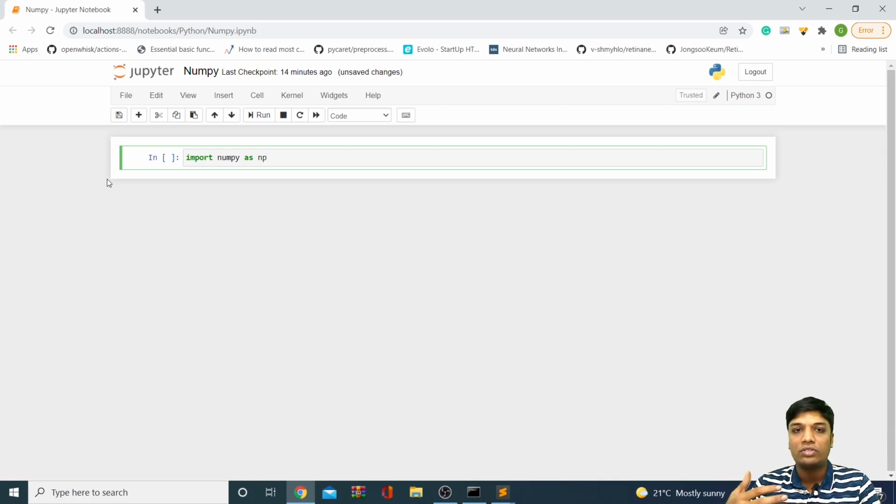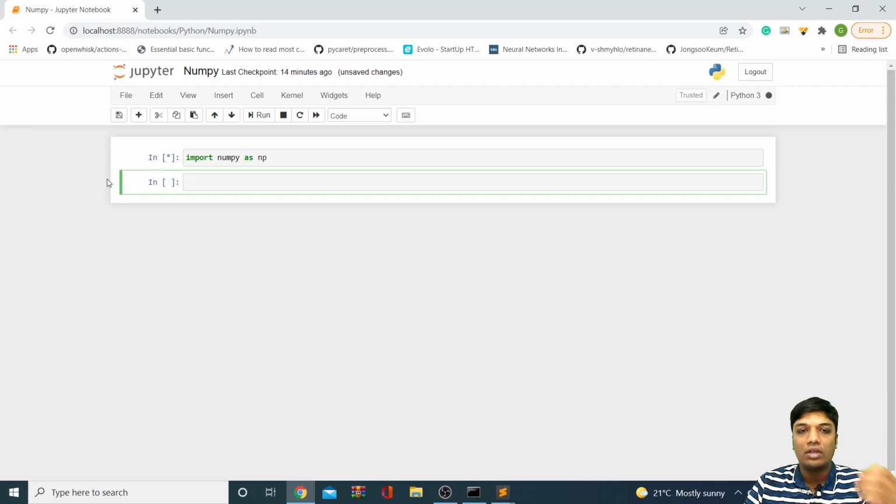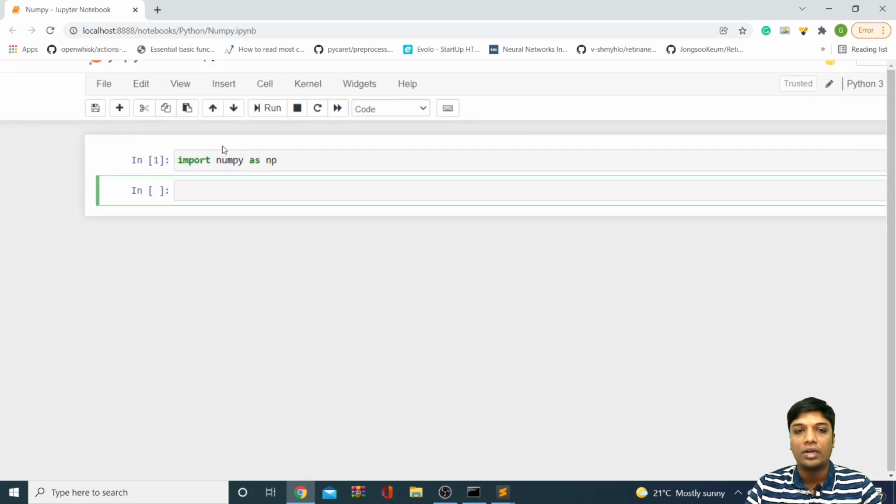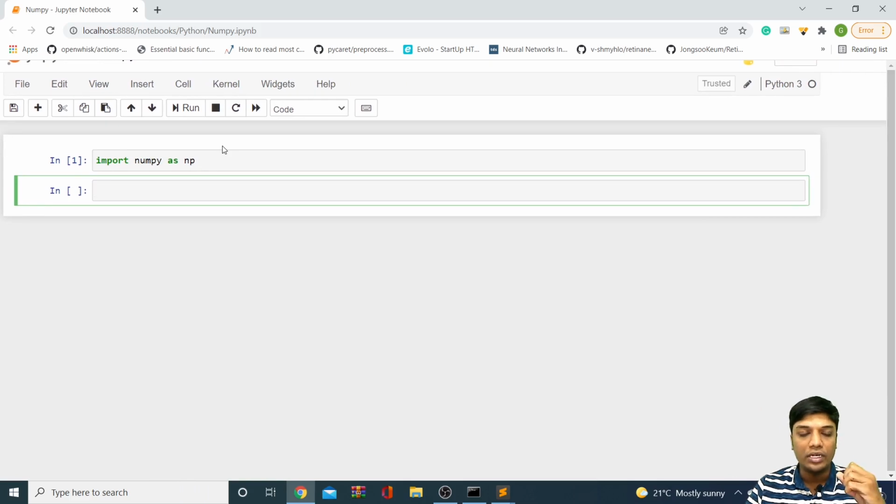Most of the packages which we are discussing will be inbuilt in Anaconda. In the same way, NumPy is also inbuilt, so no need to worry about reinstalling the NumPy library. You can see right now my NumPy library is perfectly imported. Now let's start.